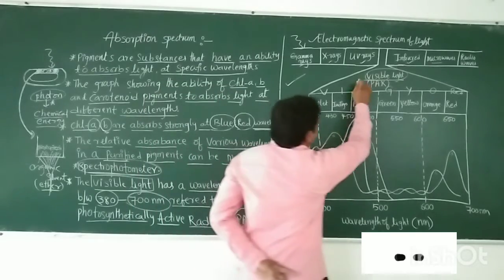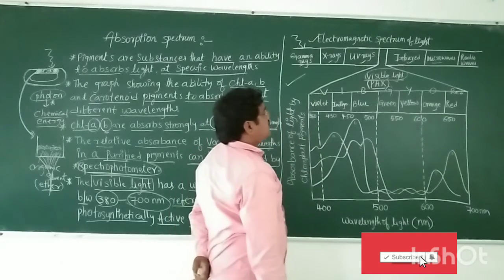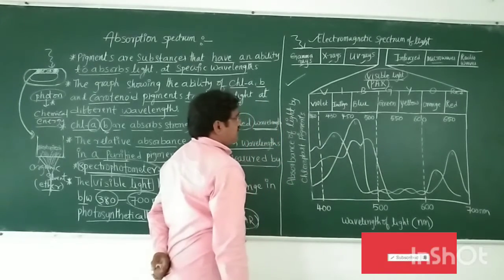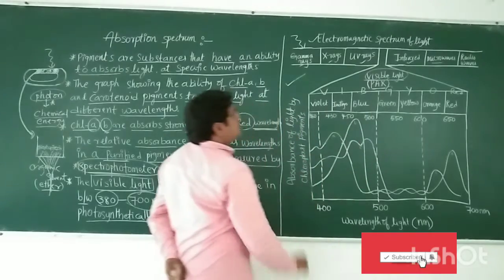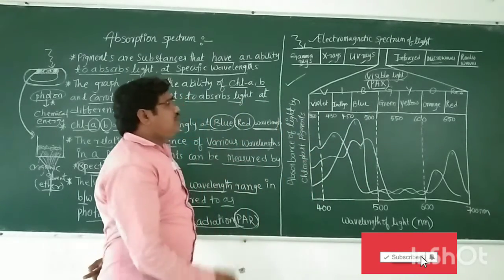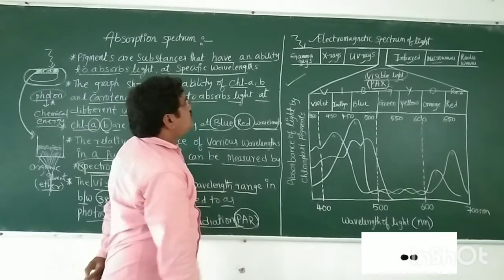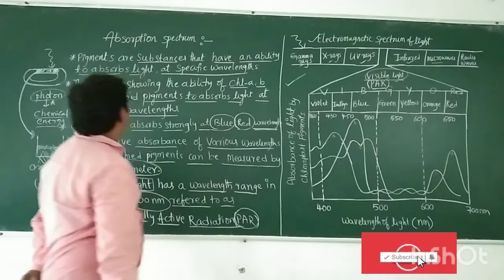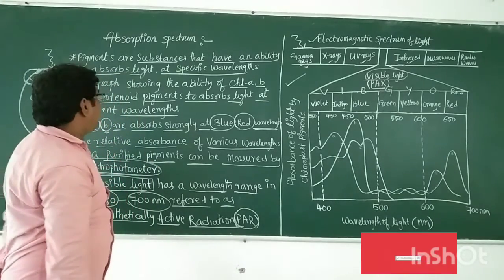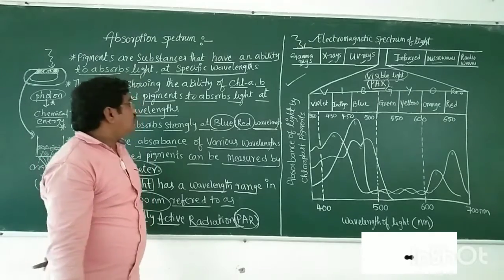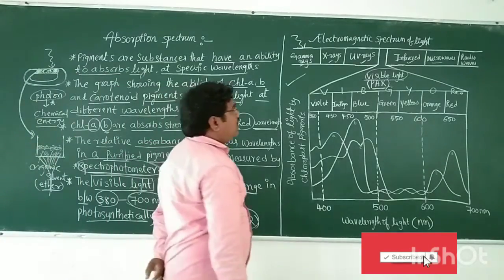This visible light is also known as the photosynthetically active radiation. In this VIBGYOR, which color of light is suitable for photosynthesis? This graph shows the ability of chlorophyll A, chlorophyll B and carotenoid pigments to absorb light at specific wavelengths.